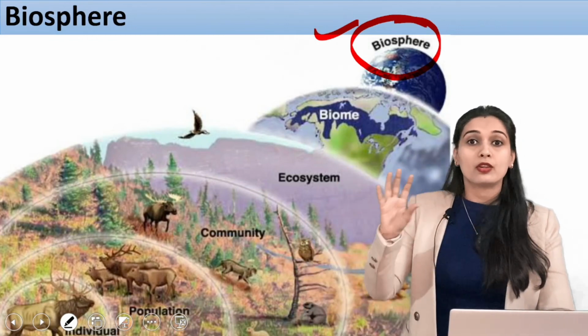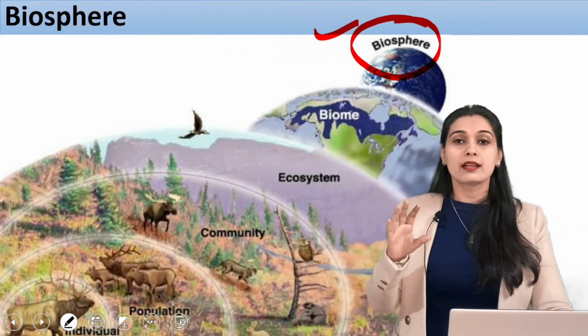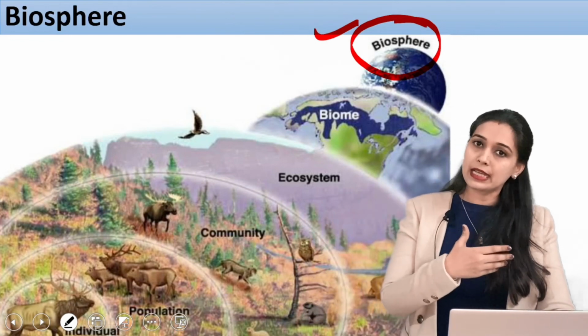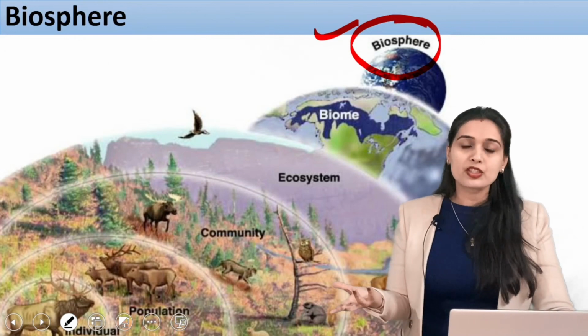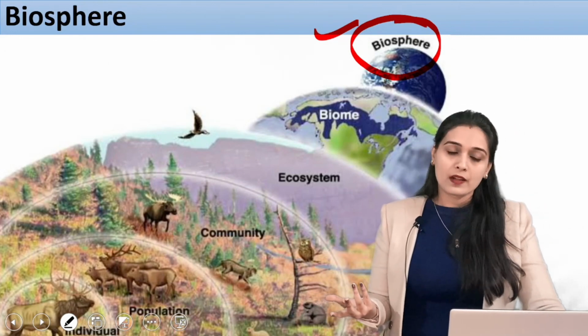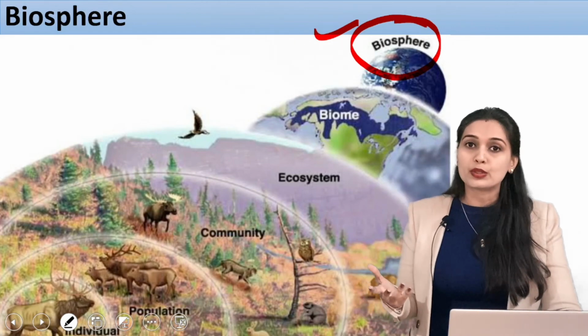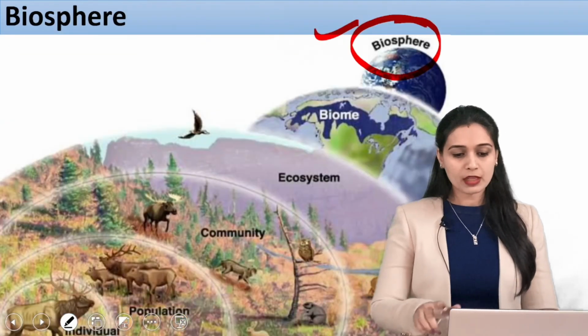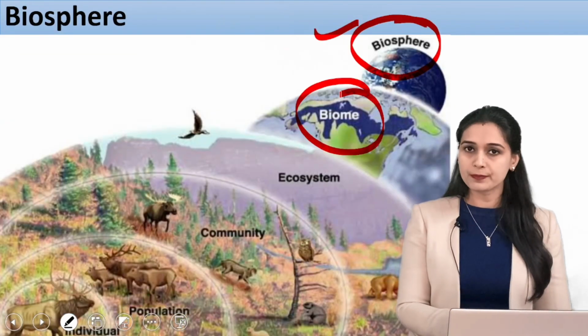These life forms are not uniformly distributed. There are areas where there are no or very few life forms, and then there are areas with rich diversity. Now we'll move on to the next topic. The next topic is biomes. Now we'll talk about the biomes.